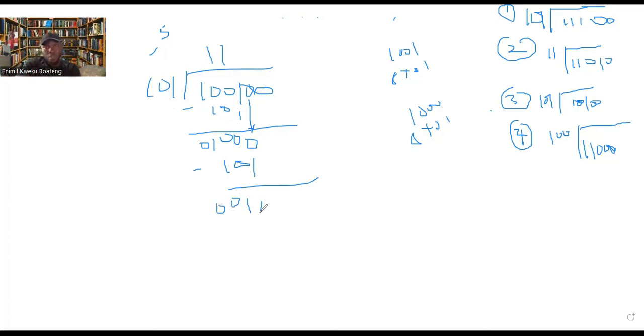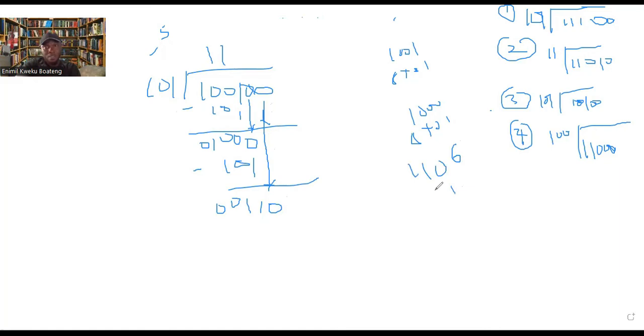Now will 5 go into 3? Don't forget that 11 is 3 in decimal. So 101 going into 11? No. Do you have a number to drop? Yes, there's a number to drop, which is this one. So drag it and bring it to this place. And then you drop it. Now when you drop it, it has become 110, and 110 is 6.